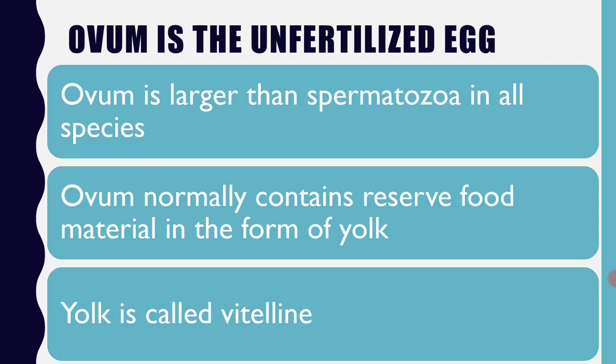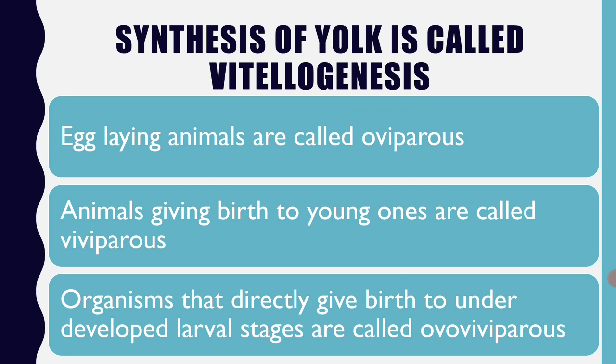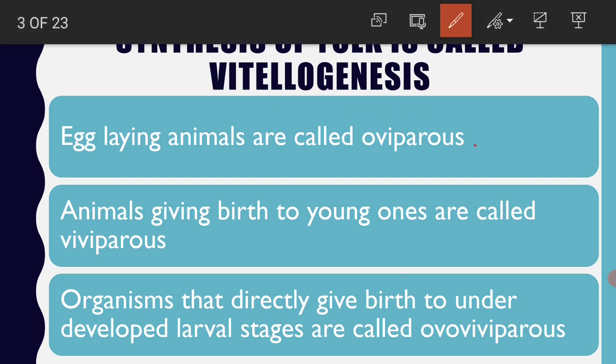Yolk is called vitelline. Synthesis of yolk is called vitellogenesis. Egg laying animals are called oviparous. Animals giving birth to young ones are called viviparous. Normally, in the case of the eggs laid by oviparous animals, there is a need to have more quantity of yolk. Whereas viviparous animals give birth directly to the young ones, and during the gestation period, that means during the process of uterine development, the embryo receives the food material and nutrients from the placenta.